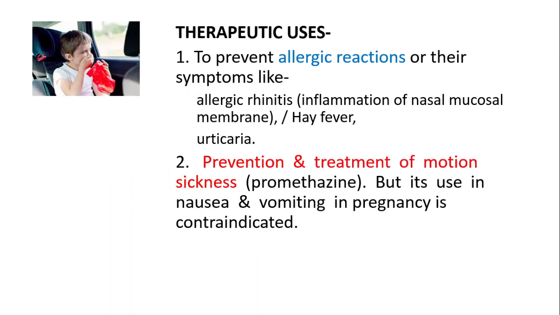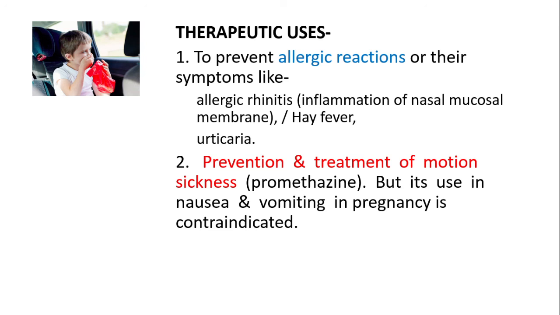Secondly, it is also used for the treatment of motion sickness. Preferably, promethazine is used for the treatment of motion sickness. In the market, there are specific brand names of the same molecule that have an application in motion sickness. But use in nausea and vomiting in pregnancy is contraindicated.